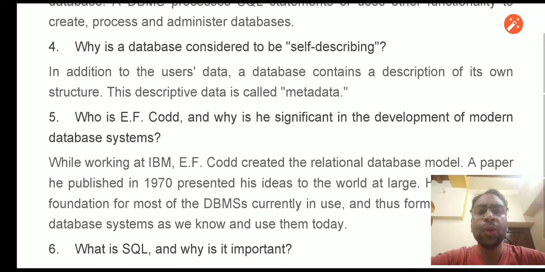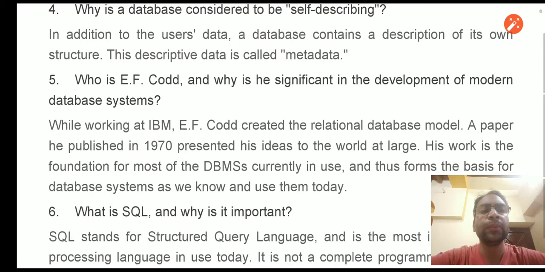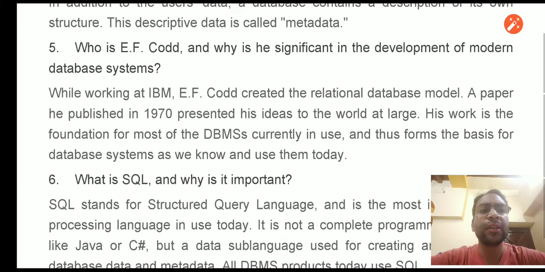Now next is: who is E.F. Codd, and why is he significant in the development of modern database systems? Yes, you must have heard about the E.F. Codd rules. So these were very important and fundamental rules of the database.